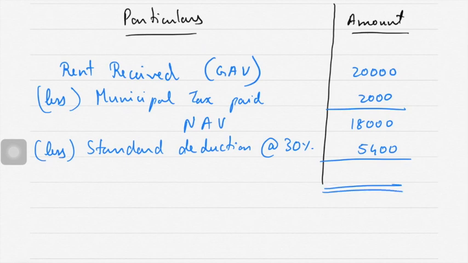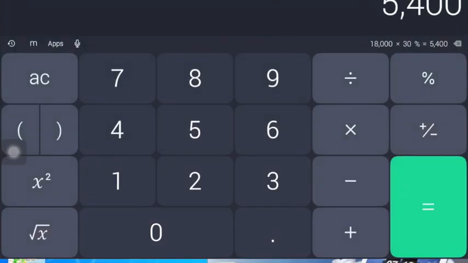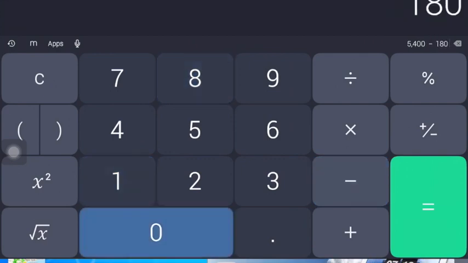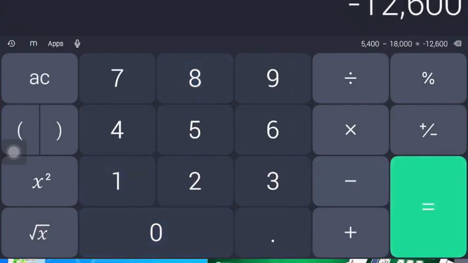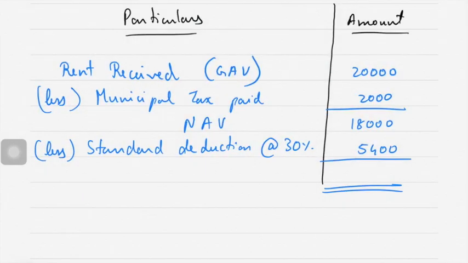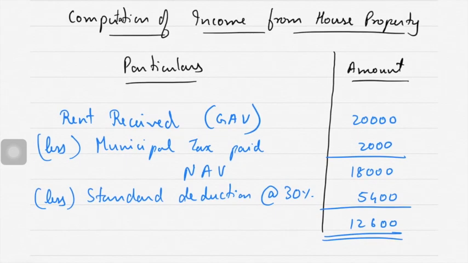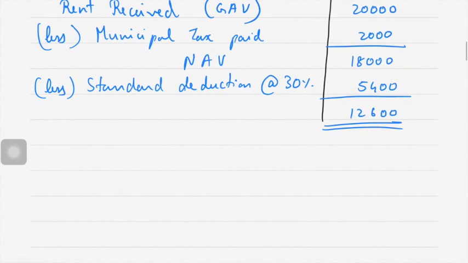So income from house property comes to 18,000 minus 5,400, which is 12,600. So my income from house property is 12,600. Okay. Next, income from other sources. Computation of income from other sources.